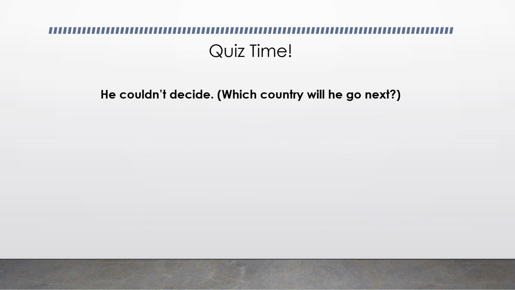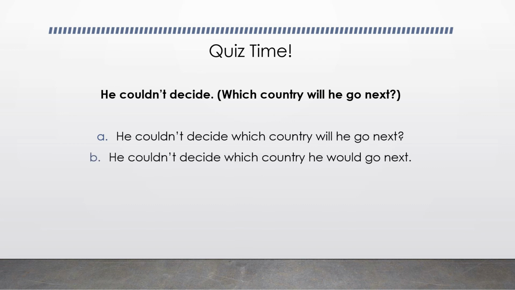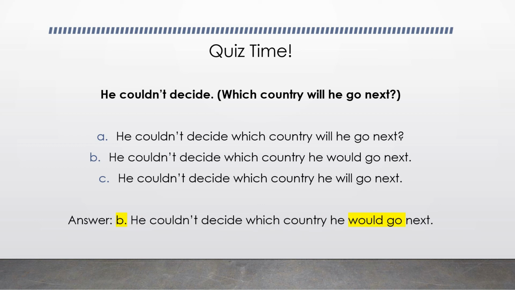He couldn't decide. Which country will he go next? He couldn't decide which country will he go next. He couldn't decide which country he would go next. He couldn't decide which country he will go next. And the answer is B. He couldn't decide which country he would go next.